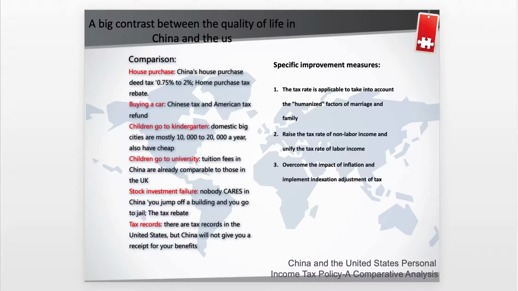It reflects in many aspects, such as house purchase, buying a car, children going to kindergarten, children going to university, stock investment failure, tax records. China can make many specific improvements. It lists three measures.